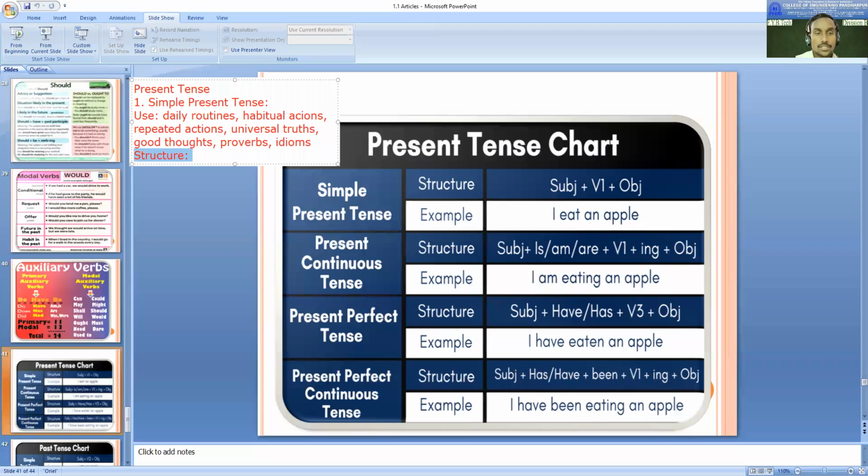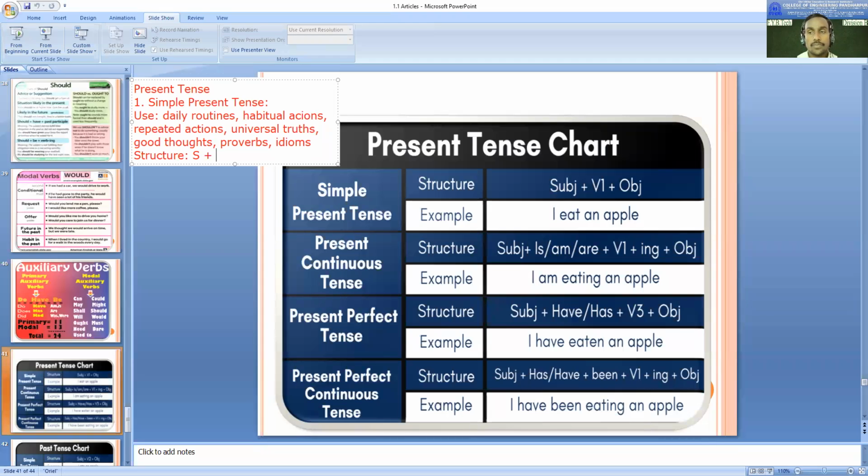So who will tell me the structure of simple present tense? Everywhere it will begin with the subject. After the subject, there is going to be a verb. So tell me, which form will the verb be in? We have studied verbs: V1, V2, V3, V-ing. Which form will we use here?